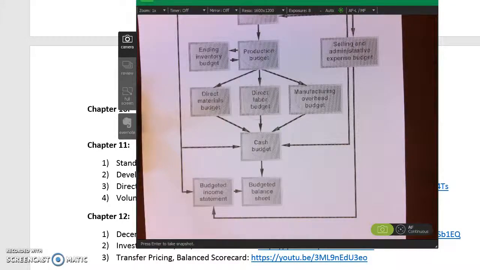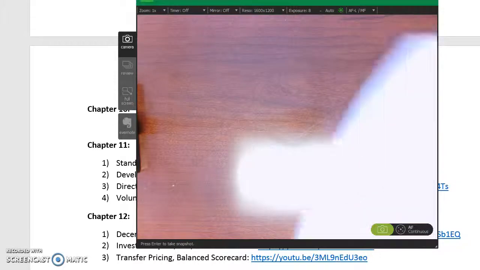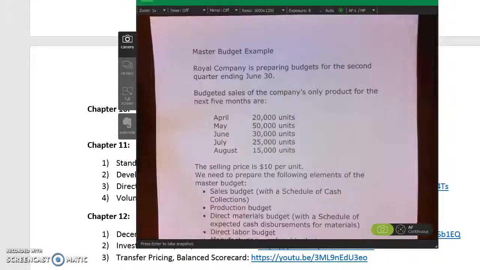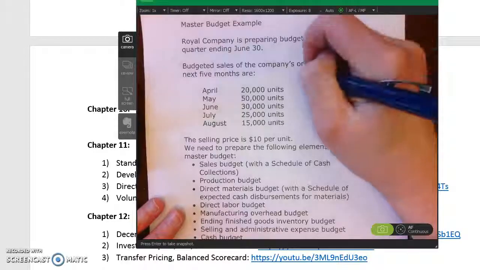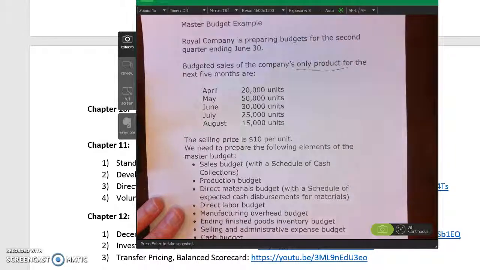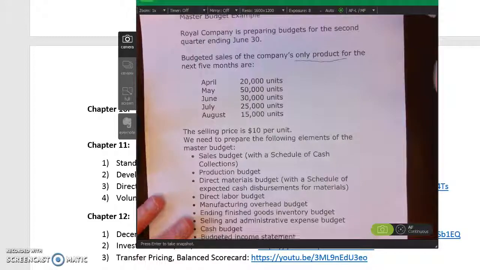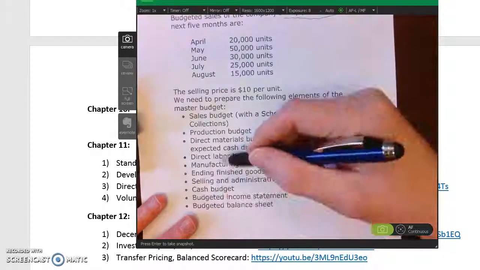So continuing on with our example, this is our Royal Company. We're going to look at our master budget example. Royal Company is making budgets for the second quarter, which ends June 30th. Here are our sales, and to make things easier, we only have one product, and we sell each product for $10. So with this information, we're going to go